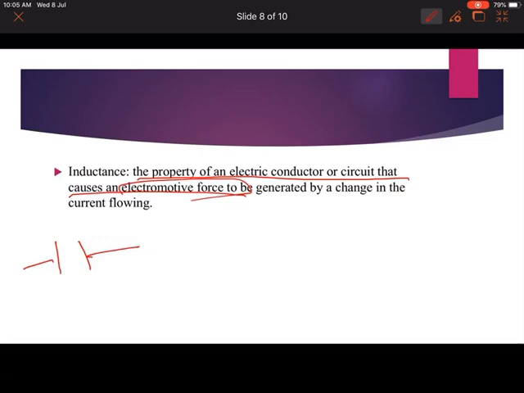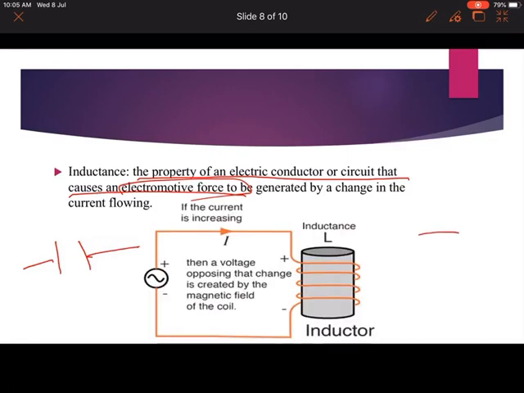If you see capacitance, it stores the electric charge, and inductance, while resisting the change, generates an electromotive force. See, this is the inductor and the coil is wound around it. If you pass a current over here, that current will pass through the inductor and it will generate EMF, electromotive force.